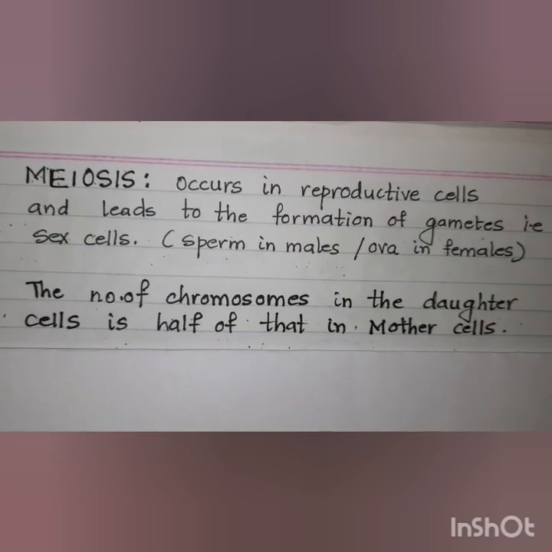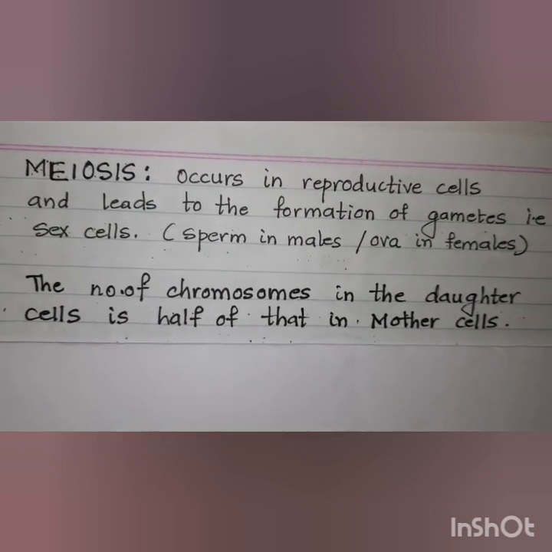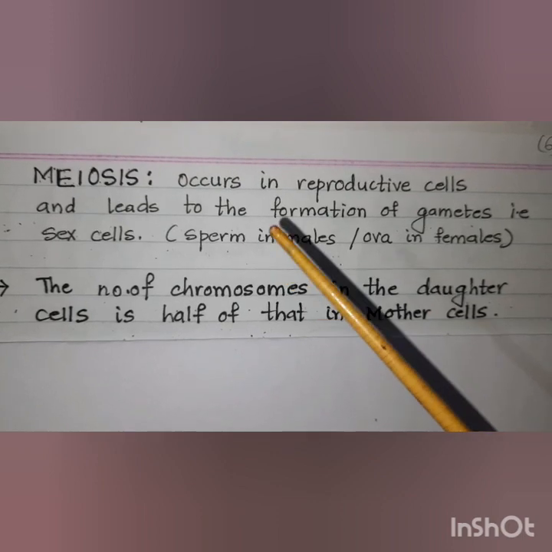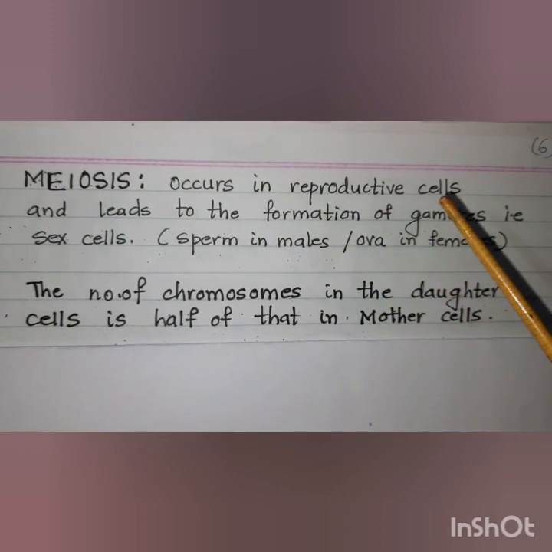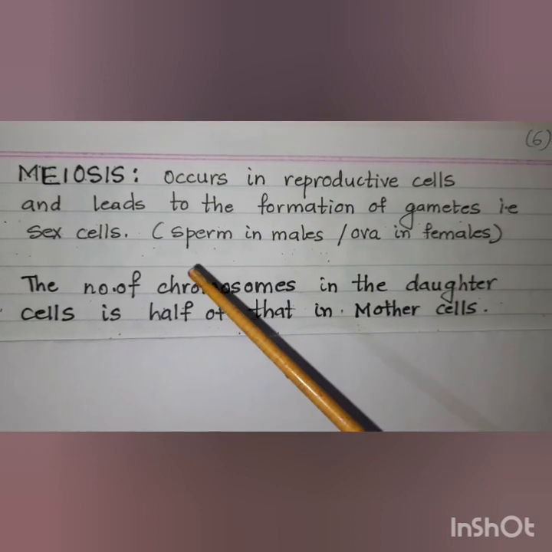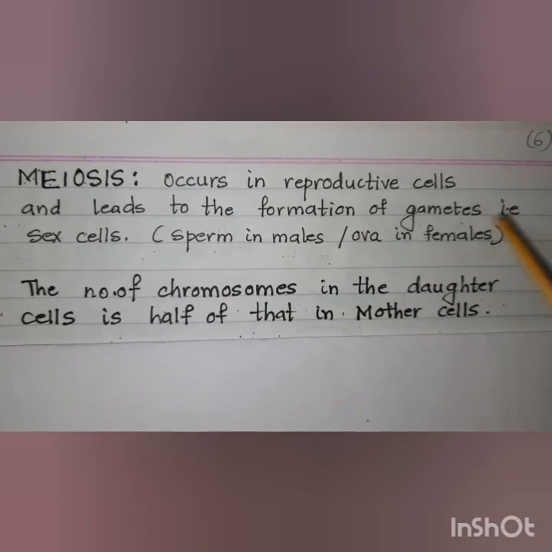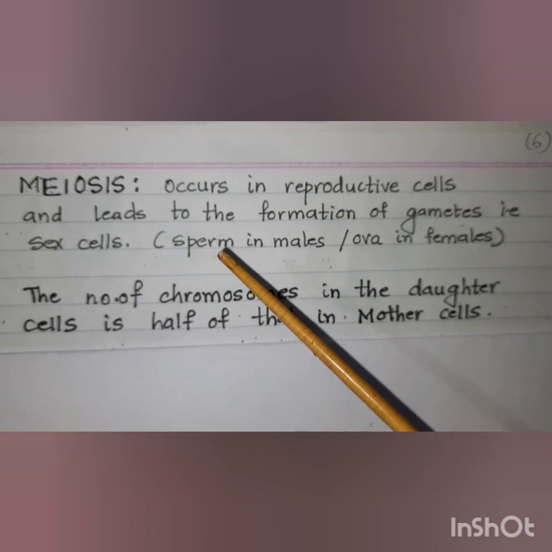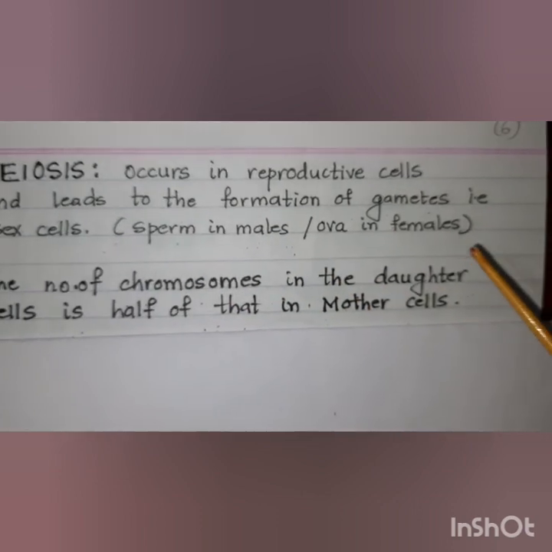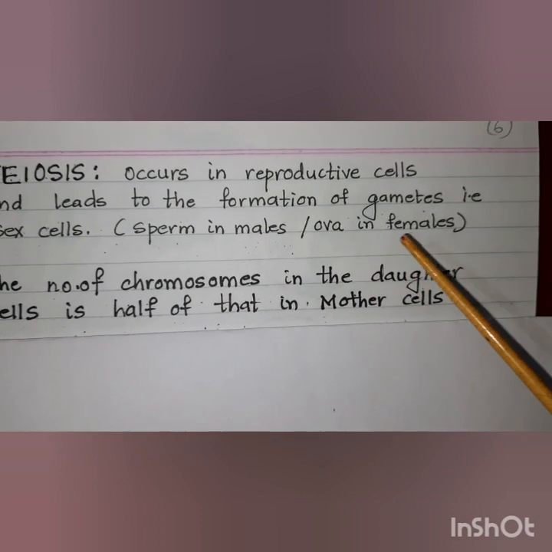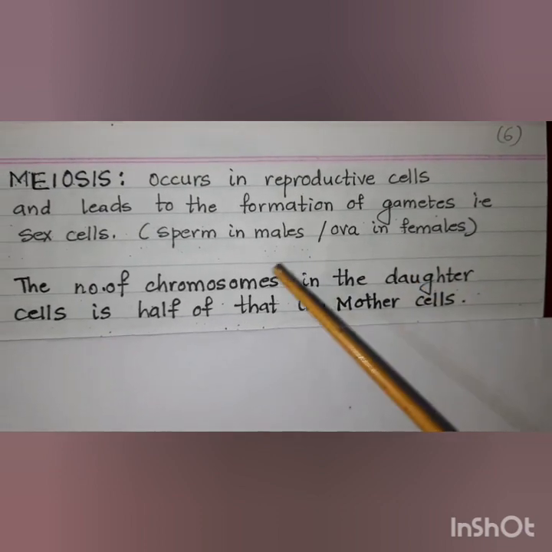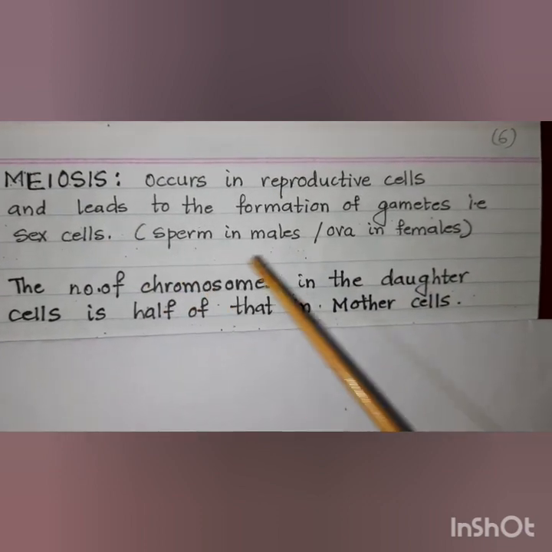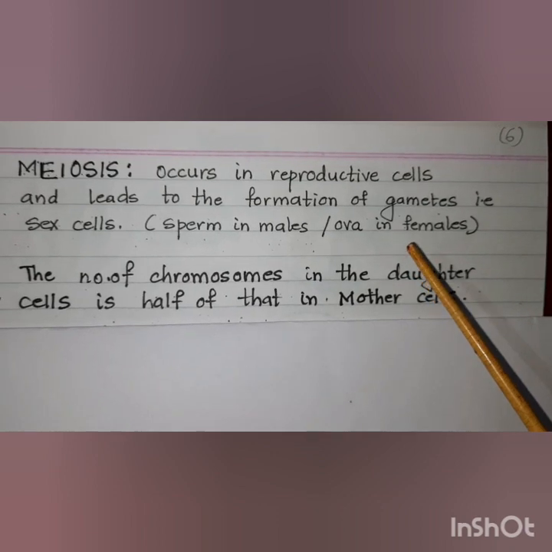Let us discuss the second type of cell division, meiosis. Meiosis is a type of cell division which occurs only in the reproductive cells, and it leads to the formation of gametes, that is the sex cells. In human beings, it is the sperm in males, and in females it is the ovum or the egg. So by meiosis, the sperm and the egg will be produced.